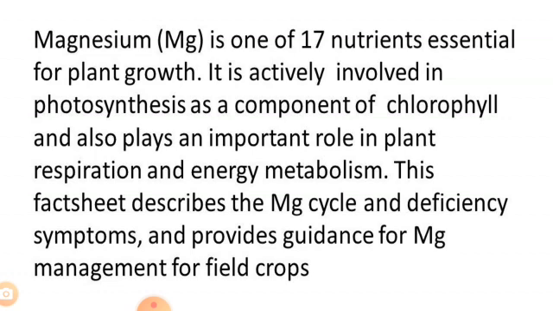This magnesium is one of 17 nutrients which are essential for plant growth. It is actively involved in the photosynthesis process as a component of chlorophyll, and it also plays an important role in plant respiration and energy metabolism. Magnesium cycle and deficiency symptoms provide guidance for magnesium for field crops.